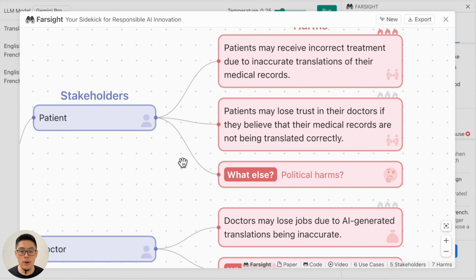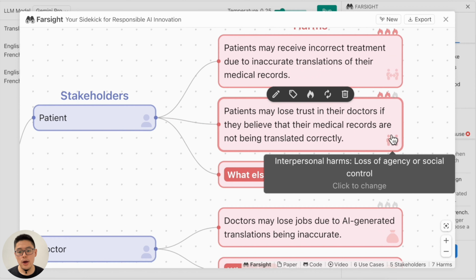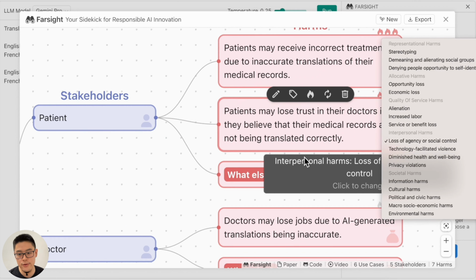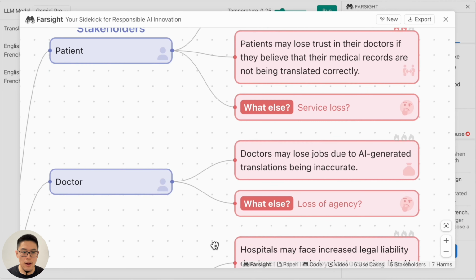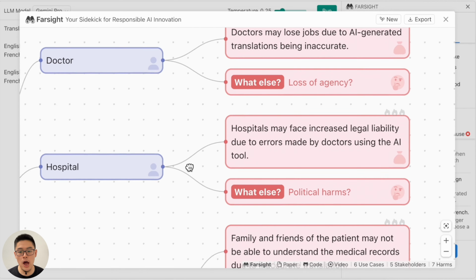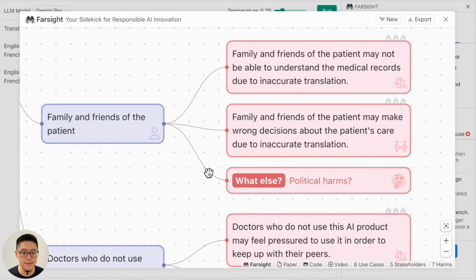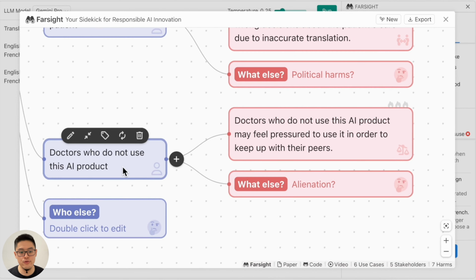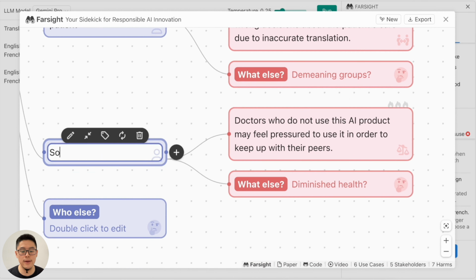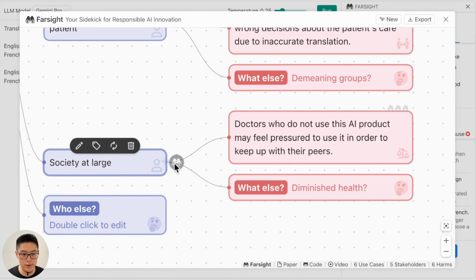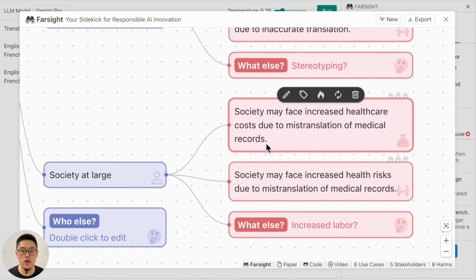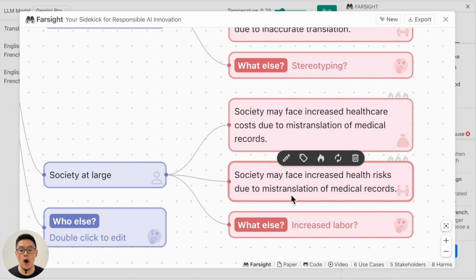User can also generate more harms, for example, a patient can lose trust due to incorrect translations. Other harms might be doctors may lose jobs due to translation being inaccurate, hospitals may increase legal liabilities, family and friends of patients may lose trust, and doctors who do not use AI products. If users do not like the stakeholders, you can change them, for example, to society at large, or you can create a button to generate different harms for those new stakeholders. For example, society may have increased healthcare costs due to mistranslation of medical records.